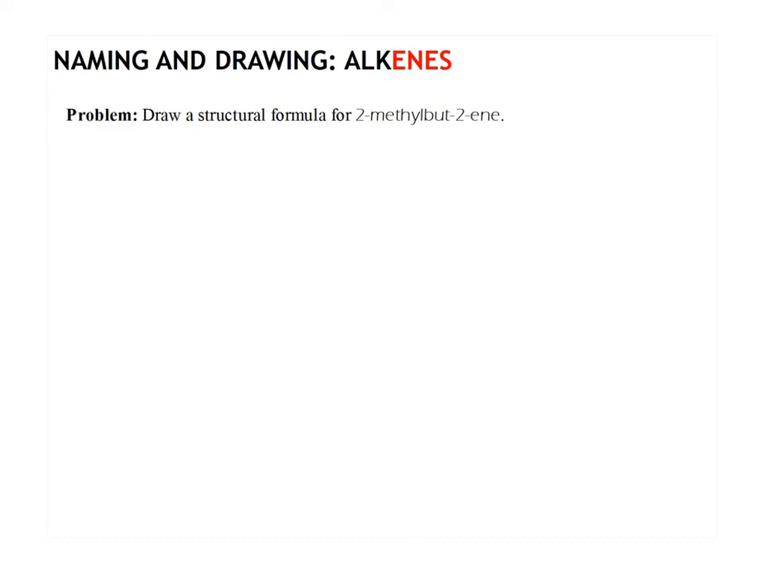Here's a drawing one. So 2-methyl-but-2-ene. My longest chain is but. So 1, 2, 3, 4 carbons long. That 2-ene tells me that that double bond is on the 2nd carbon. So I would draw it like that with a structural formula. And the 2-methyl tells me that there's a methyl group on that 2nd carbon as well. So this would be 2-methyl-but-2-ene.